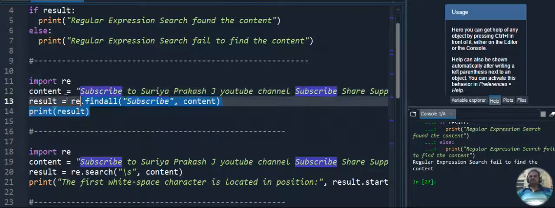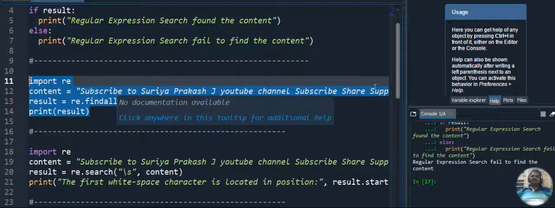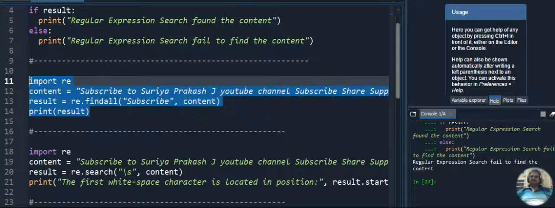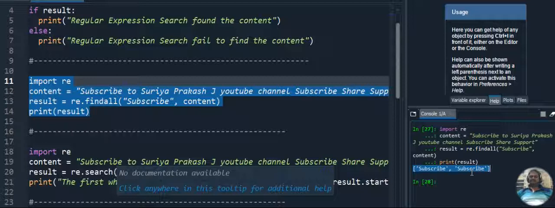So let's execute this program. I am finding subscribe in content. Content is the variable where I have the entire string. Okay, let's execute this code. I can see it displays subscribe 2 times because I have subscribe 2 times. That is displayed as output here. This is what we get as output in our program.